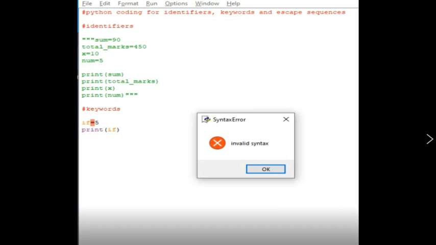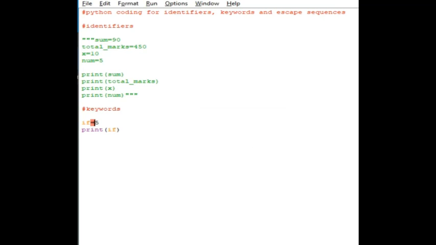So see here, invalid syntax, because if is nothing but a keyword, we should not use it for any other purpose. We should not use it as a variable name or a class name. So that's the example which we have seen now.